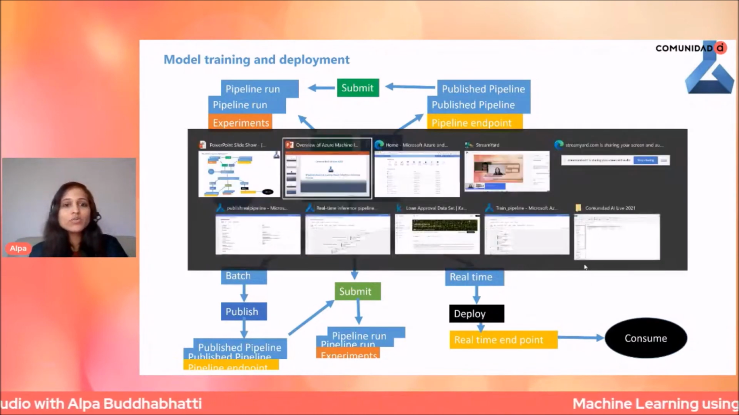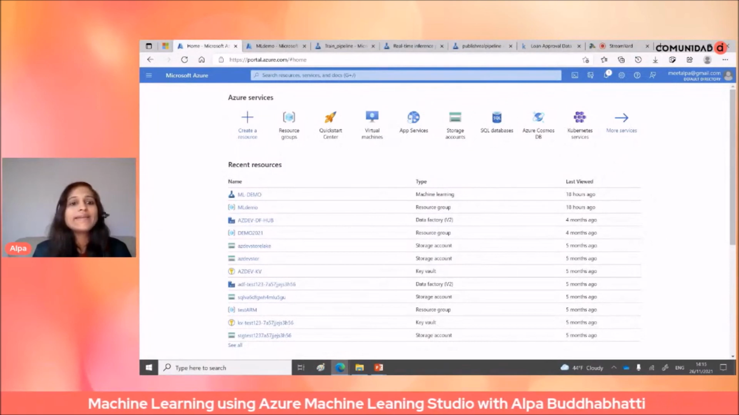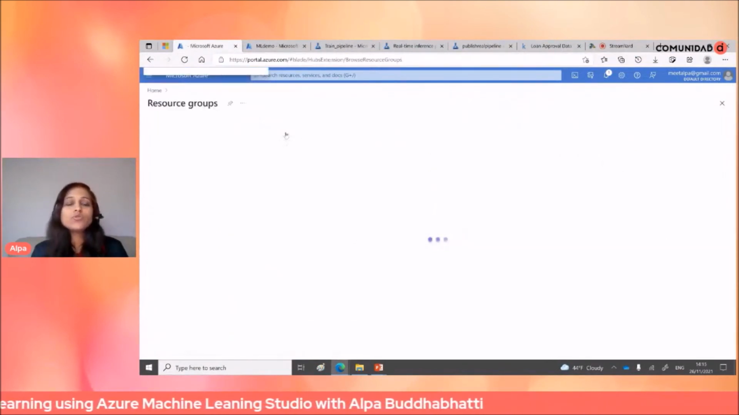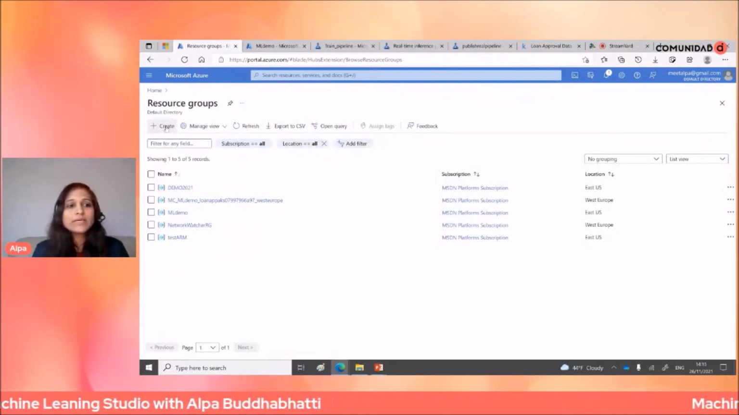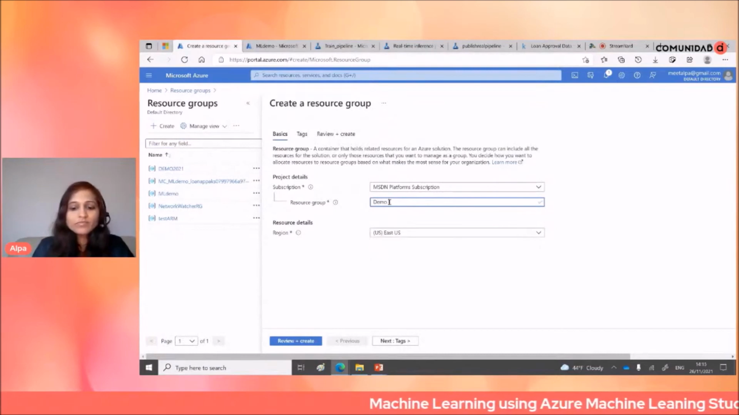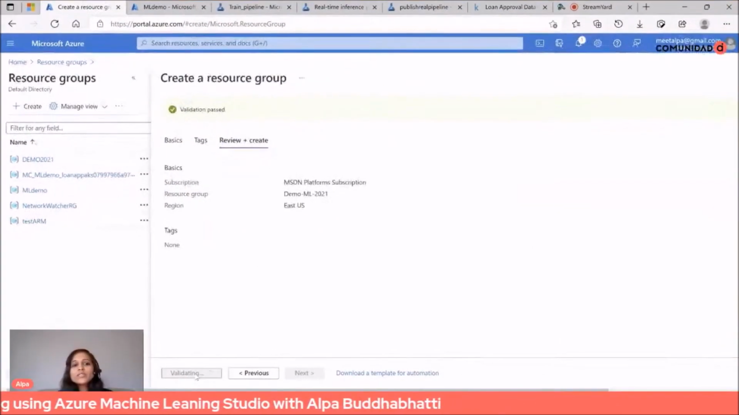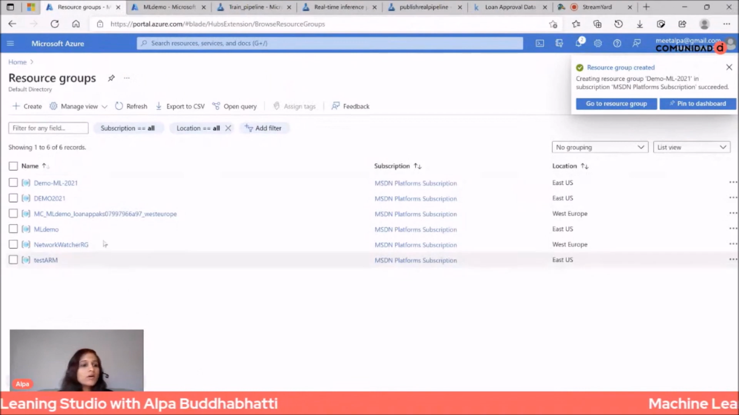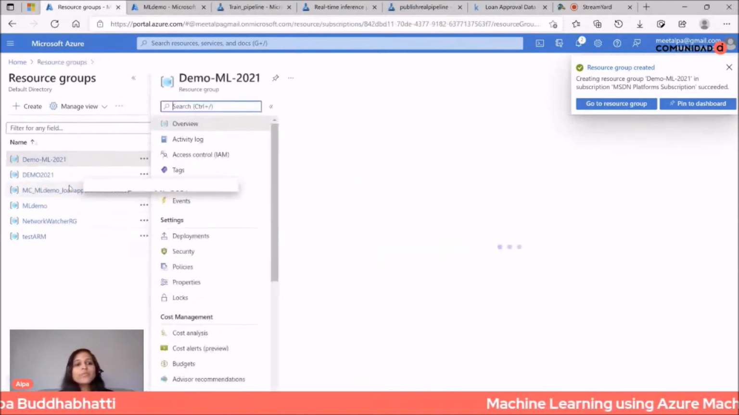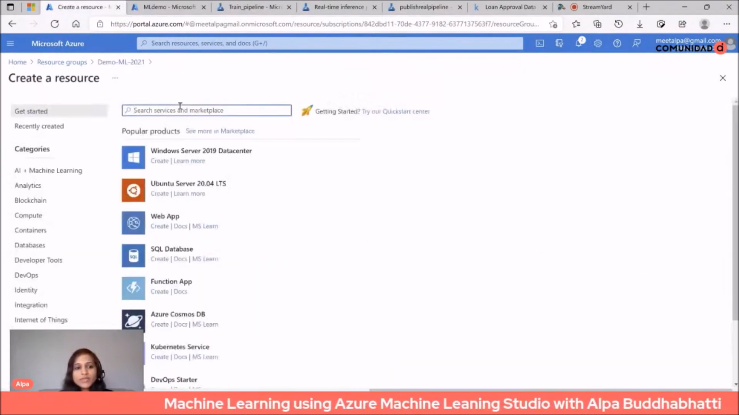So now let's move into our present demo. This is portal.azure.com, and let's see the first steps. You create a resource group. Let me create one resource group here. This is my resource group. Once I have created my resource group, I can select it, and then I can create a machine learning workspace.